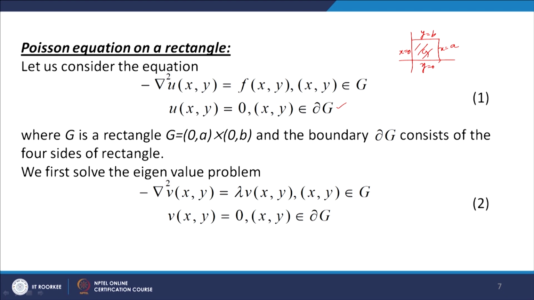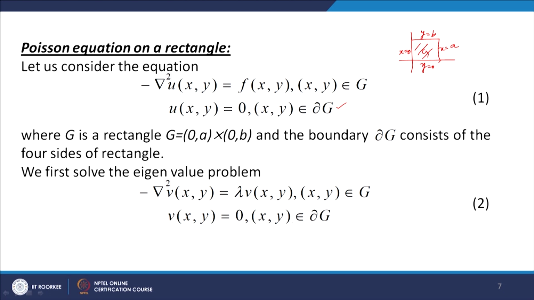Now first we will solve the eigenvalue problem, minus del square v(x,y) equal to lambda v(x,y), where (x,y) belongs to G, and we will consider the Dirichlet boundary conditions, that is v takes value 0 on the boundary of G, that is on the 4 sides.